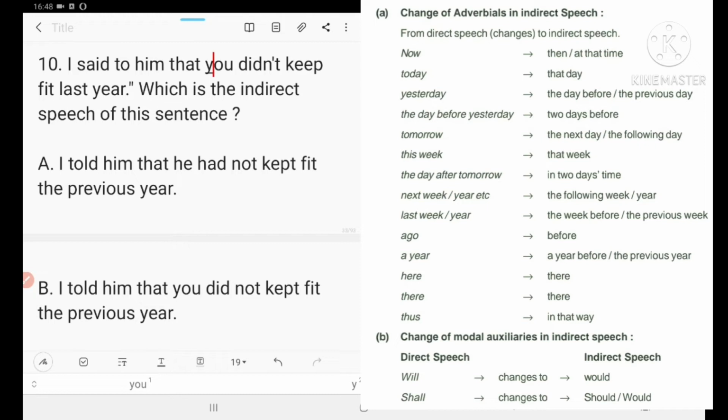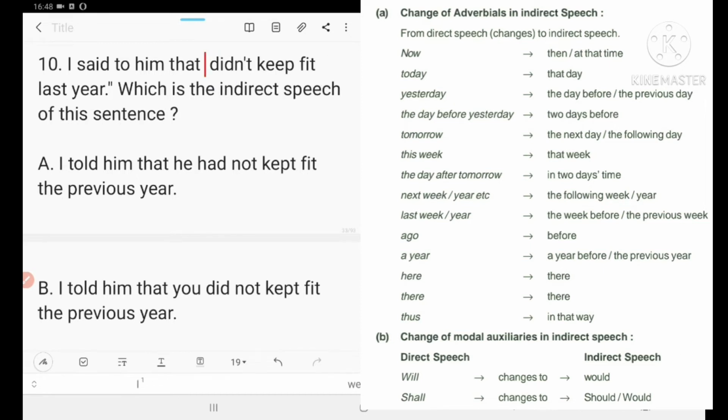I said to him that you did not. I said to him that he did not. You will become he. I said to him that he did not keep. This is he had not kept. A time expression is there. It should be. Let's see what happened.